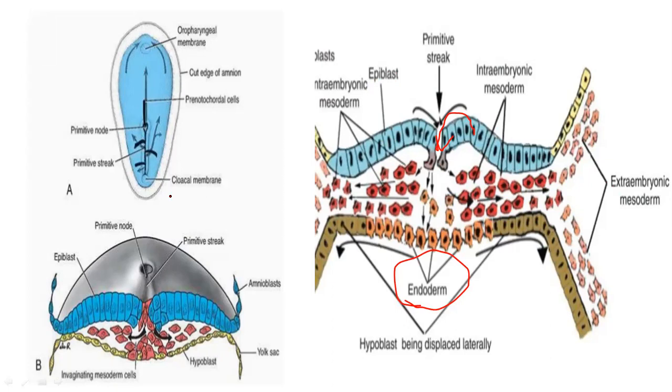If you see this image here, you can see clearly the movement of the epiblast cells. And this is the primitive node and primitive streak. So this is the upper view of the primitive streak, from where the cells move inward, deeply inside, towards the caudal end, as well as the cranial end. Later on that will form the oropharyngeal membrane, and here the cloacal membrane.